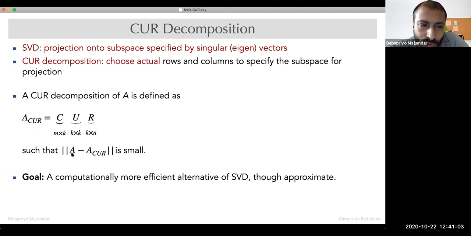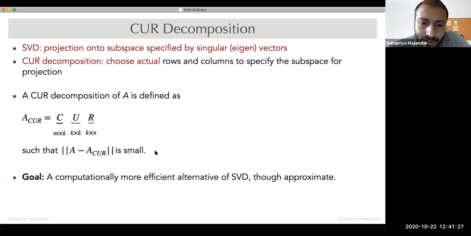So the goal of CUR is also the same. People have proved that A minus A CUR is also small, so the norm of the difference between the original matrix and the CUR matrix is small.